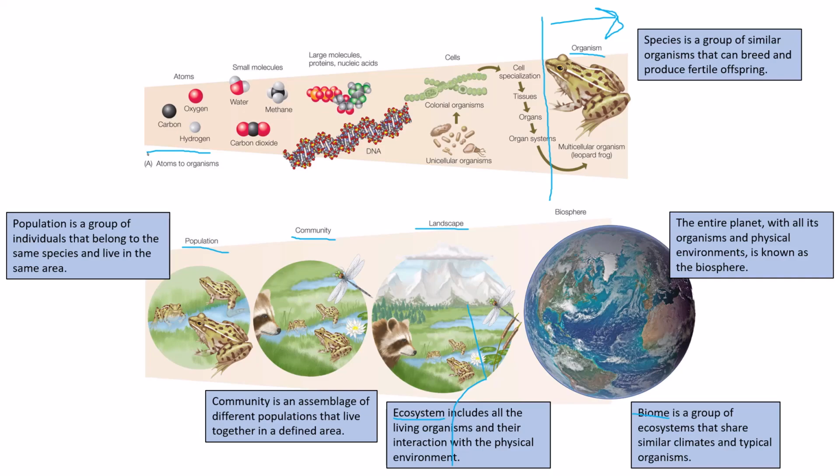Subatomic particles obviously consist of protons, neutrons, and electrons. Those make up individual atoms. Those atoms come together to make molecules, which is a variety of atoms that come together and bond together in order to produce molecules and compounds like water, methane, and carbon dioxide. Those molecules are going to come together to produce organic molecules, which are bigger molecules. You can obviously see they go from these 3 or 2 ball structures all the way to thousands of individual atoms that come together or combined in unique amounts in order to make these organic molecules.